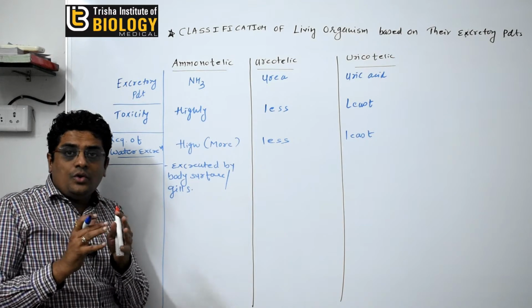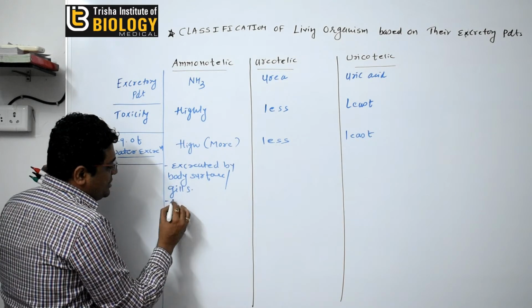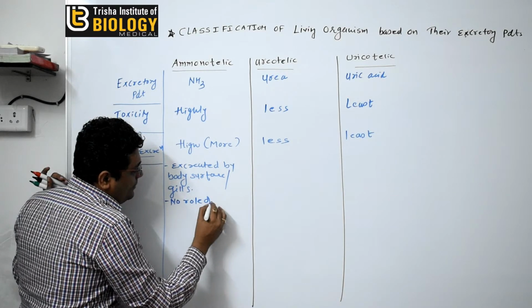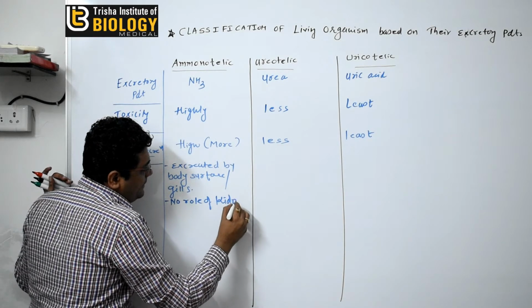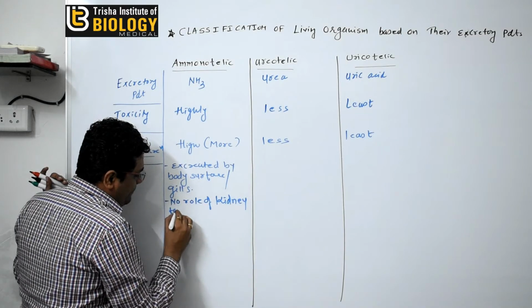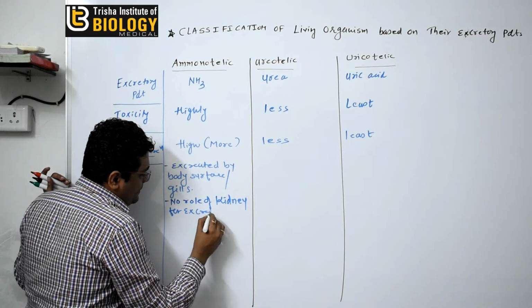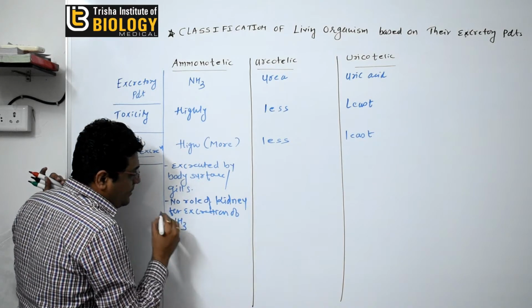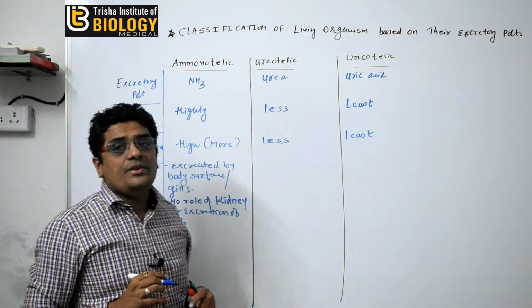There is no role of the kidney for the excretion of the ammonia. So there is no role of kidney for excretion of ammonia.